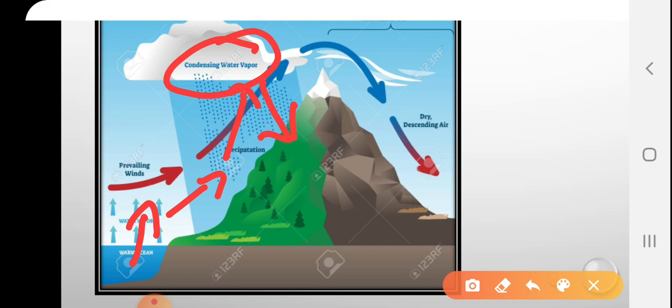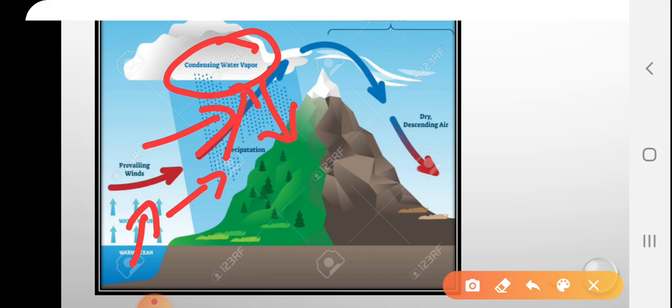rainfall, that is heavy rainfall received on the windward side of the mountain. This is the windward side of the mountain, where it receives heavy rainfall.